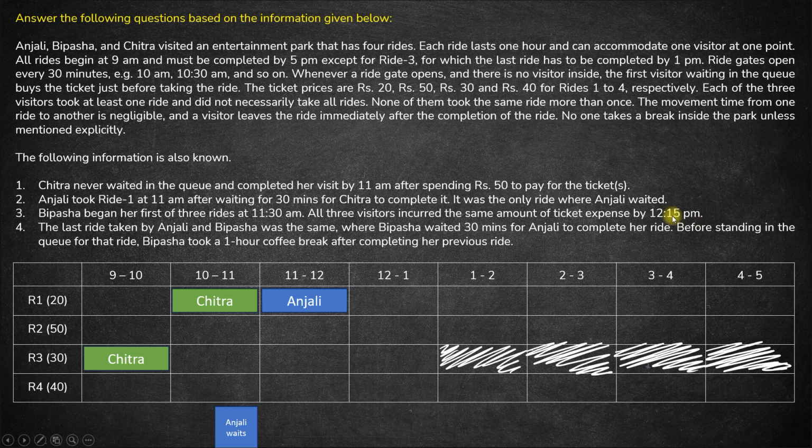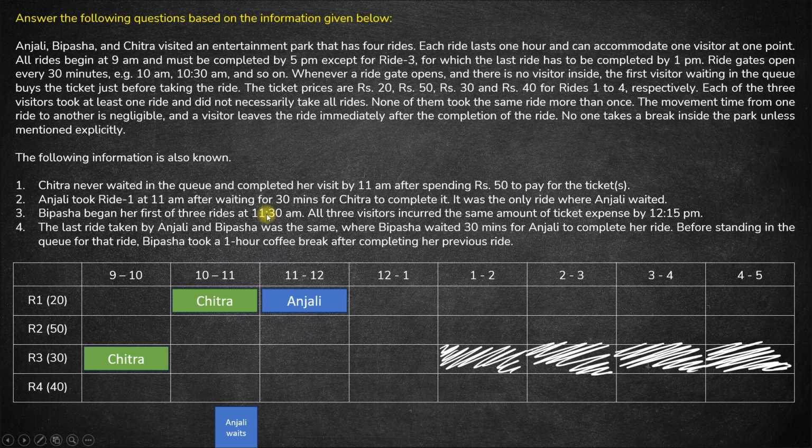So by 12:15 we know Chitra has already completed her 2 rides and she has spent a total of 50 by 12:15. So if Chitra has spent 50 rupees by 12:15, that means all of them would have spent 50 rupees by 12:15. Okay, so Bipasha, who is starting at 11:30, her first ride will be from 11:30 till 12:30.